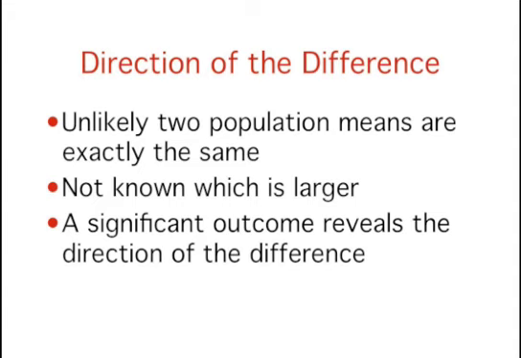There are many situations in which it is very unlikely two conditions will have exactly the same population means. For example, it is practically impossible that aspirin and acetaminophen provide exactly the same degree of pain relief. Therefore, even before an experiment comparing their effectiveness is conducted, the researcher knows that the null hypothesis of exactly no difference is almost certainly false. However, the researcher does not know which drug offers more relief. If a test of the difference is significant, then the direction of the difference is established.